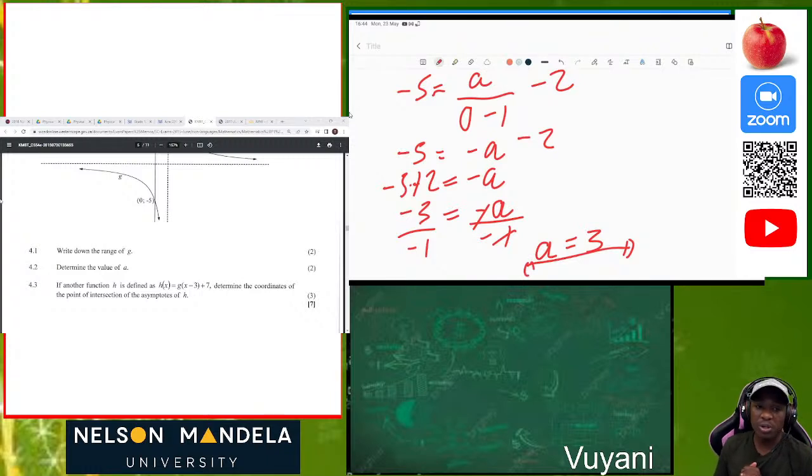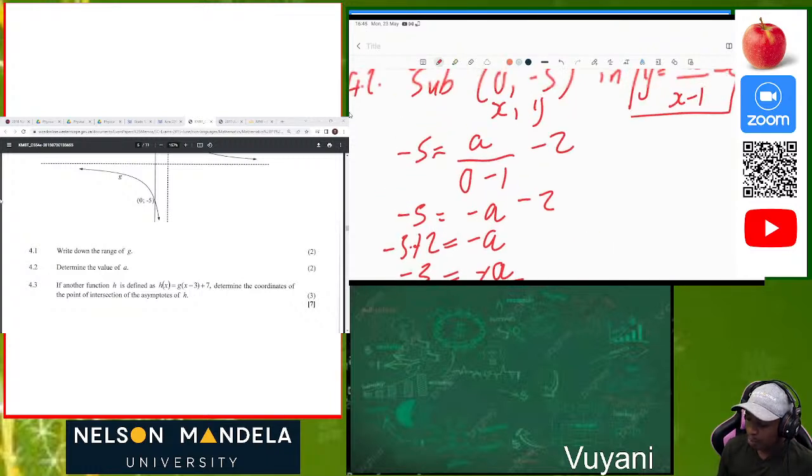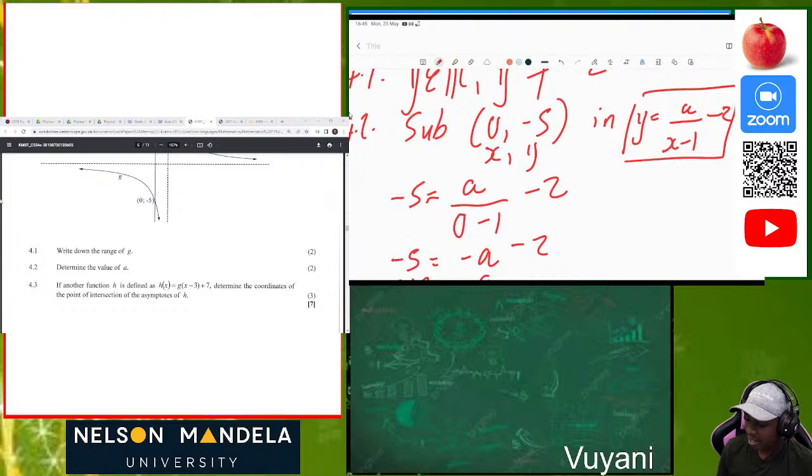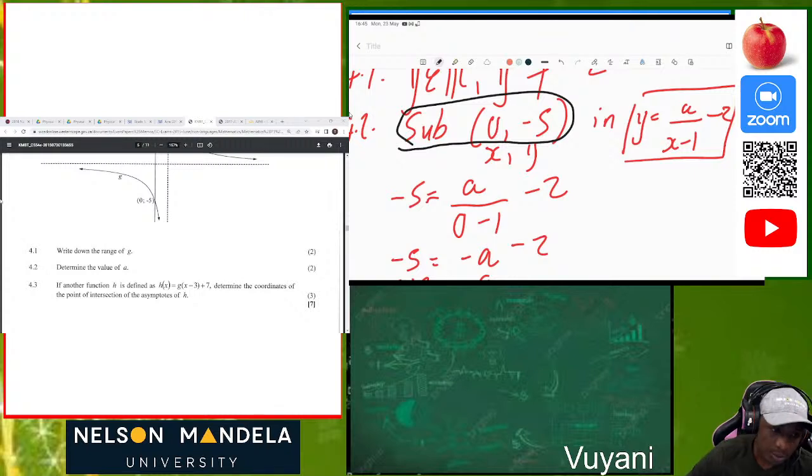So what did we do? We substituted the value or the point or the coordinate which we were given in the function. Then we're able to determine our function of the graph. Okay, great. Now let's move on to